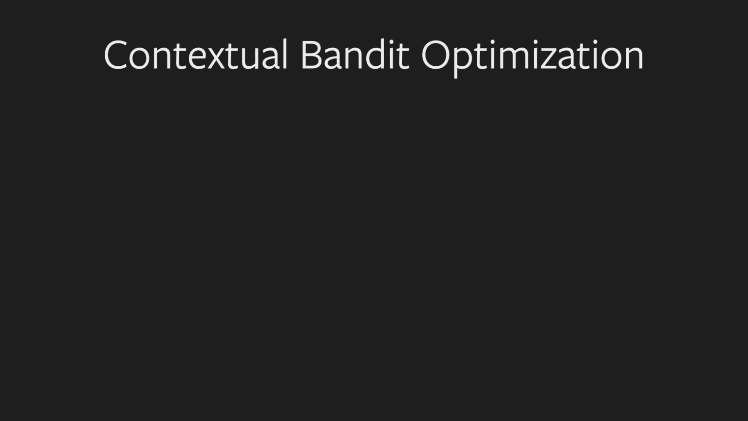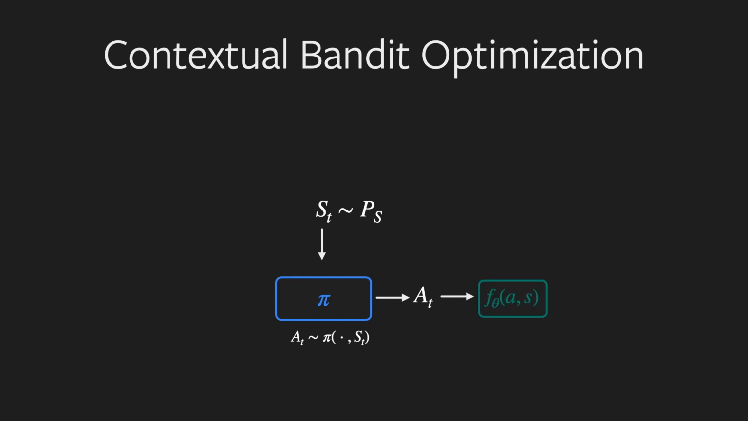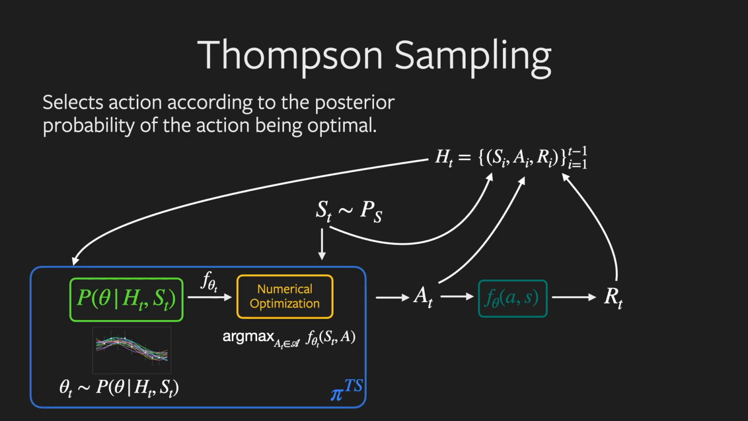A contextual bandit problem is a sequential decision-making problem where at each time step, the policy receives a set of contextual features. Given those features, the policy decides an action to take. That action is performed and conditional upon the context and the action, a reward is received. Thompson sampling is a popular algorithm for contextual bandit problems.